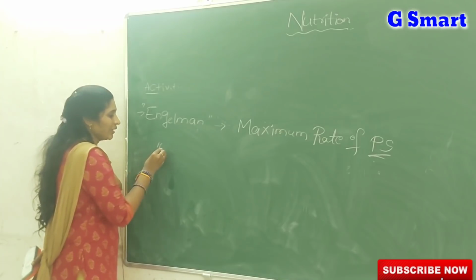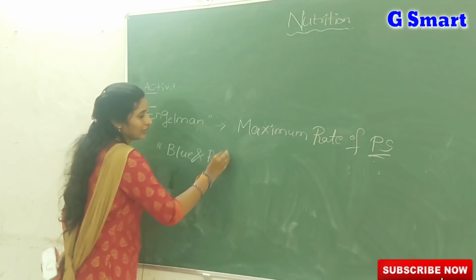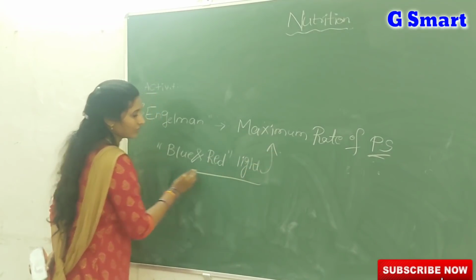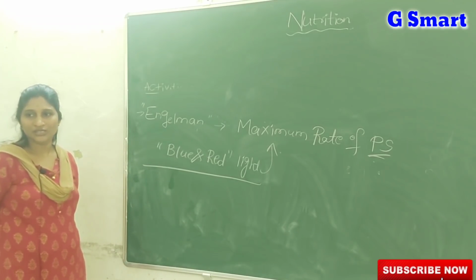He detected that at blue and red light there is maximum rate of photosynthesis. At which light? Blue and red light only.